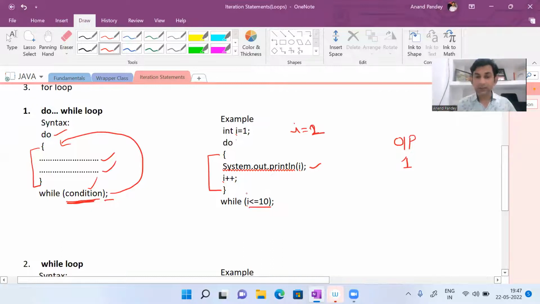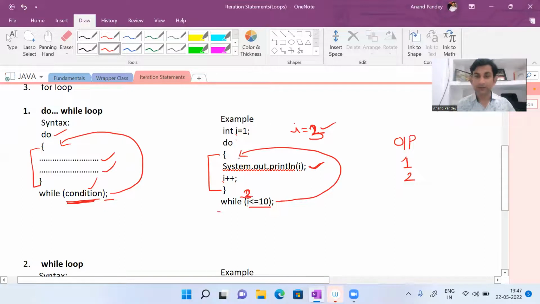And here the condition is true. 2 is less than or equal to 2. This condition is true. So what will happen? Control will go back to do block. फिर से do block में control वापस चला जाएगा. Again these statements will execute. The value of I will be printed. What is that? 2. Then the value of I will increase by 1. So it will be 3 now. Now this condition will be checked again. Condition true. Condition true, the control वापस जाएगा.